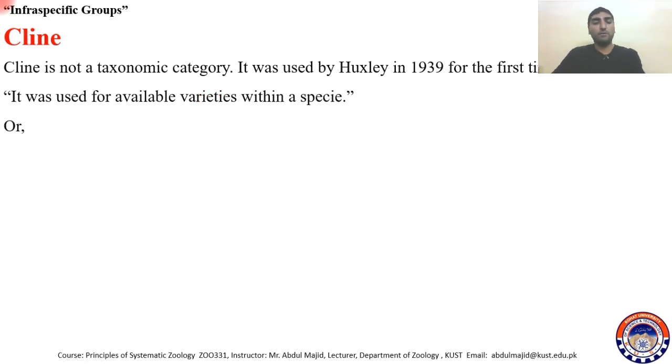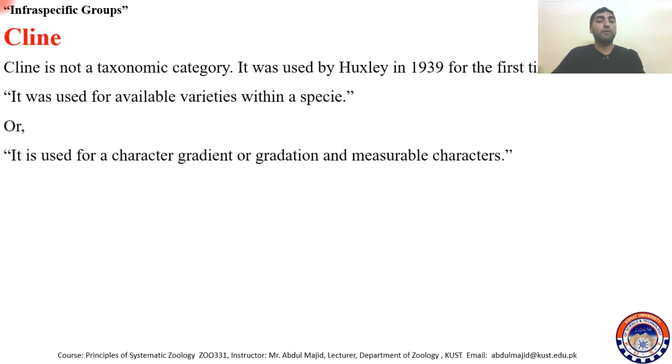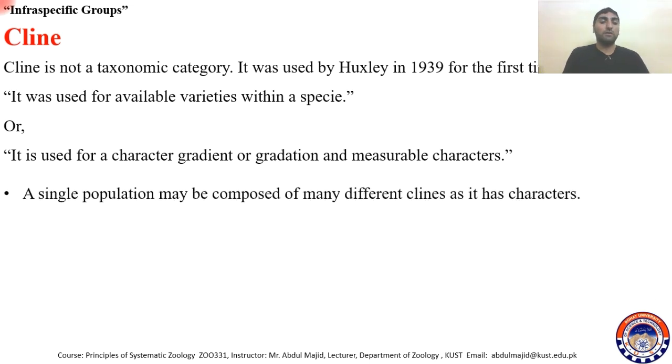We will discuss two or three examples, so it will become clear later on. It is used for a character gradient or gradation in measurable characters. It refers to a character which is gradually decreasing or increasing, and it is a measurable character. So that is a cline.